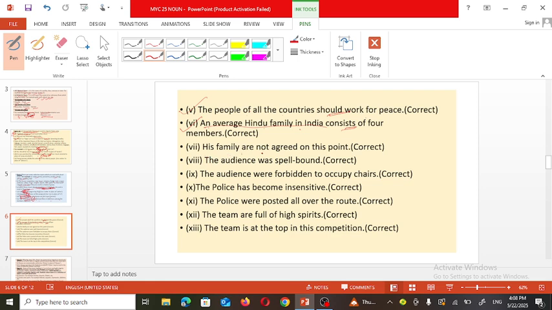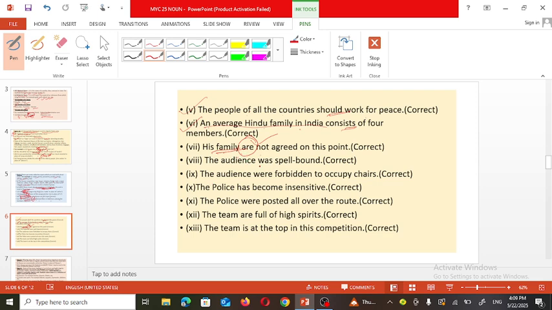"His family are not agreed on this point." So here family doesn't indicate one thing; it indicates the number of members in the family, and that's why it is followed by the plural verb. And this makes the use of this plural verb correct.